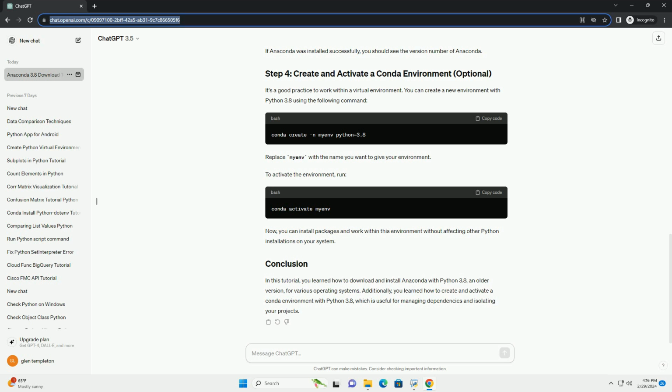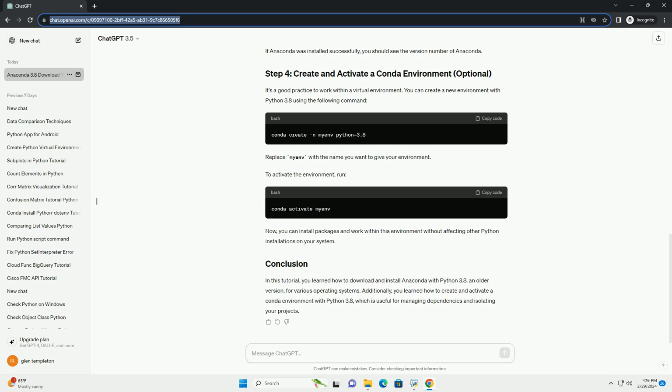Once the download is complete, follow these steps to install Anaconda. Double-click on the downloaded .exe file to start the installation process. Follow the instructions in the installation wizard. You can choose the installation location and whether to add Anaconda to your path variable. Once the installation is complete, you can proceed to the next step.